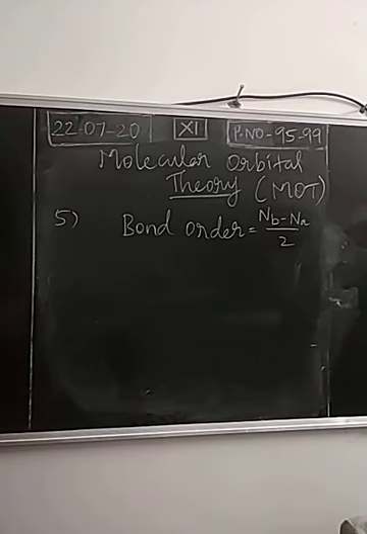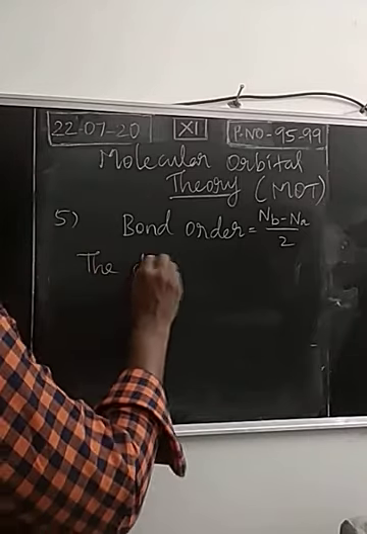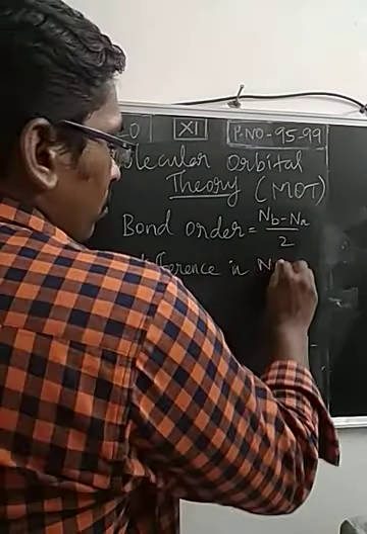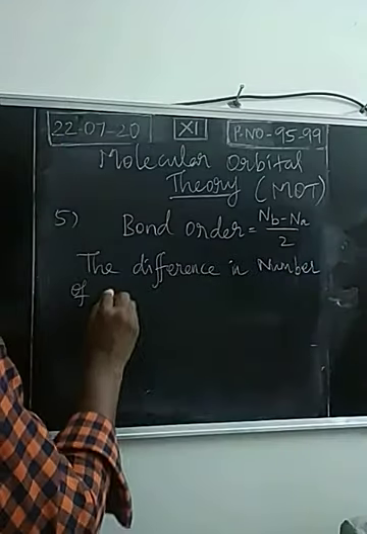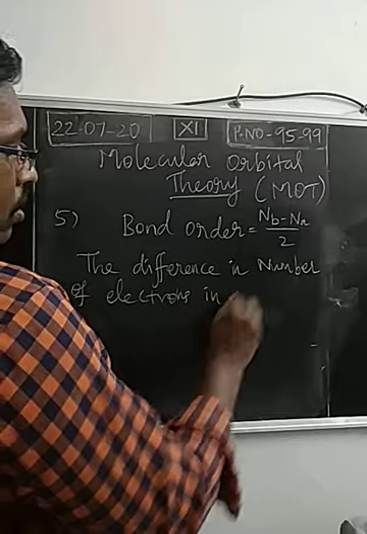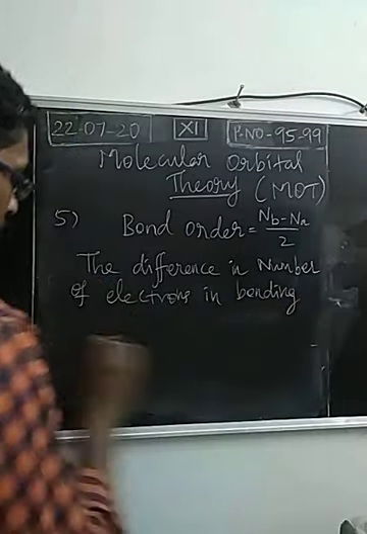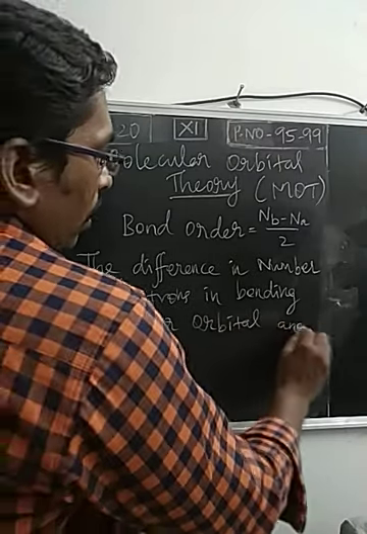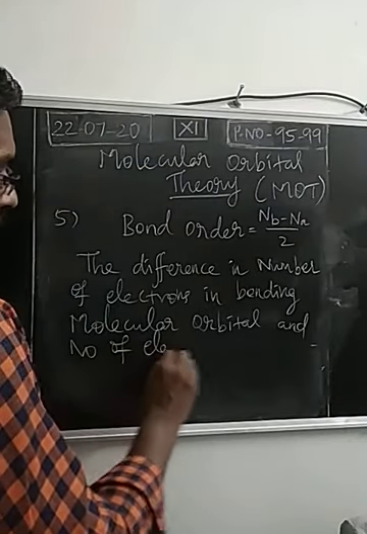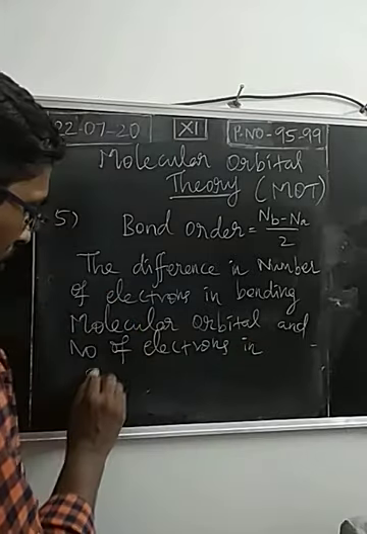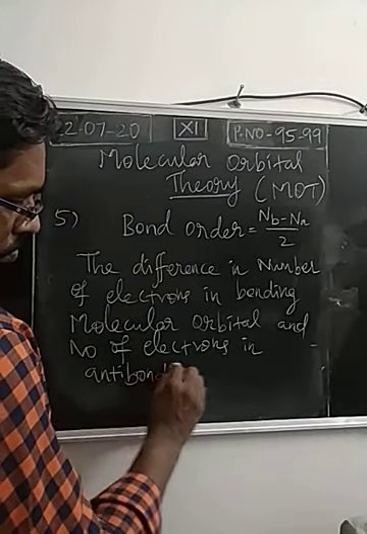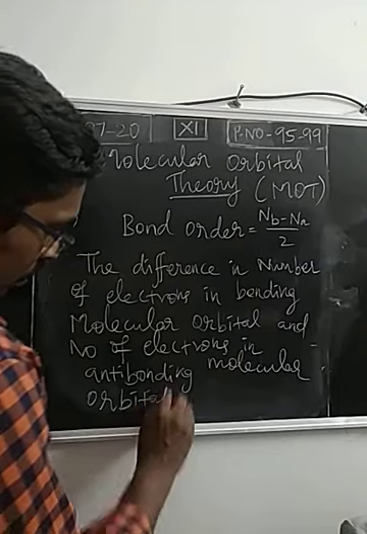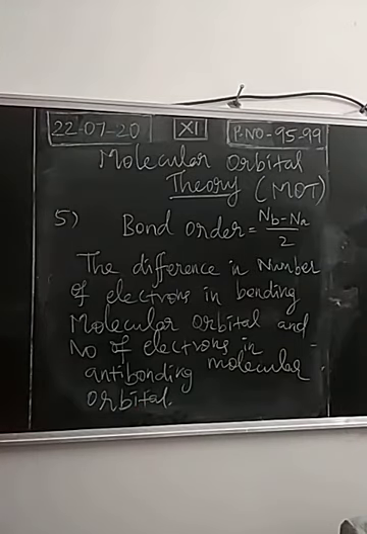Take down the difference in number of electrons in bonding molecular orbital and number of electrons in anti-bonding molecular orbital. So the definition is not given in your book. This is given in the previous year book.